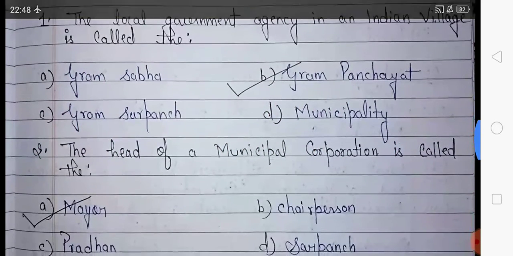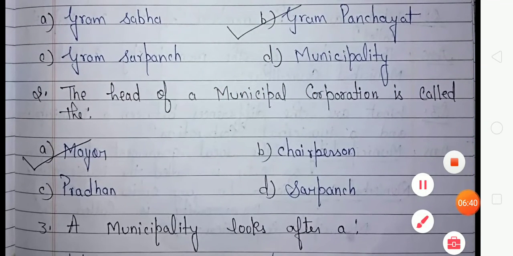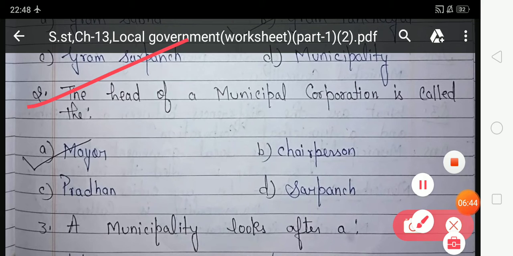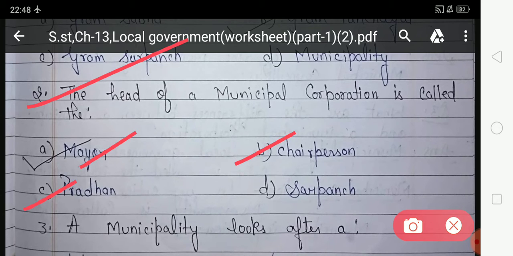Now look at the second number. The head of a municipal corporation is called the. So what do we call the head of a municipal corporation? Your option A, mayor. Your option B, chairperson. Your option C, pradhan. Your option D, sarpanch. Which option is correct? Your option A, mayor, is correct, and you have to take option A.